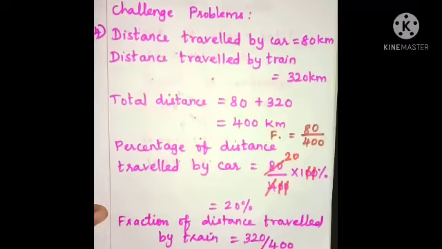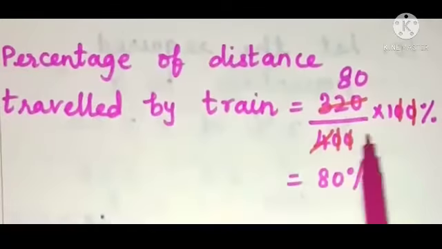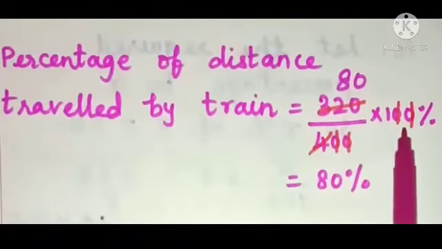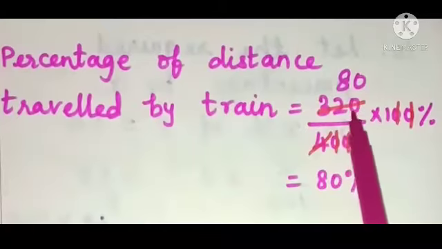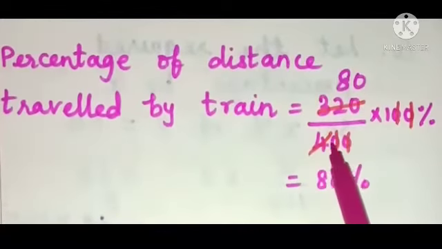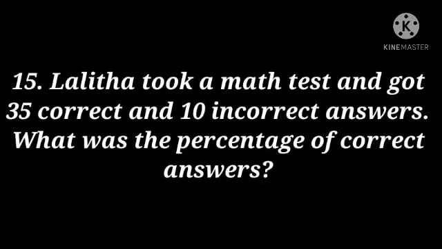And then how to find the percentage of distance travelled by train? Yes, we need to multiply 100% with the fraction 320 by 400. The percentage of distance travelled by train is 320 by 400 into 100%, cancelling two zeros from 100 and 400, and 320 by 4. When we cancel 320 by 4, we get 80%.